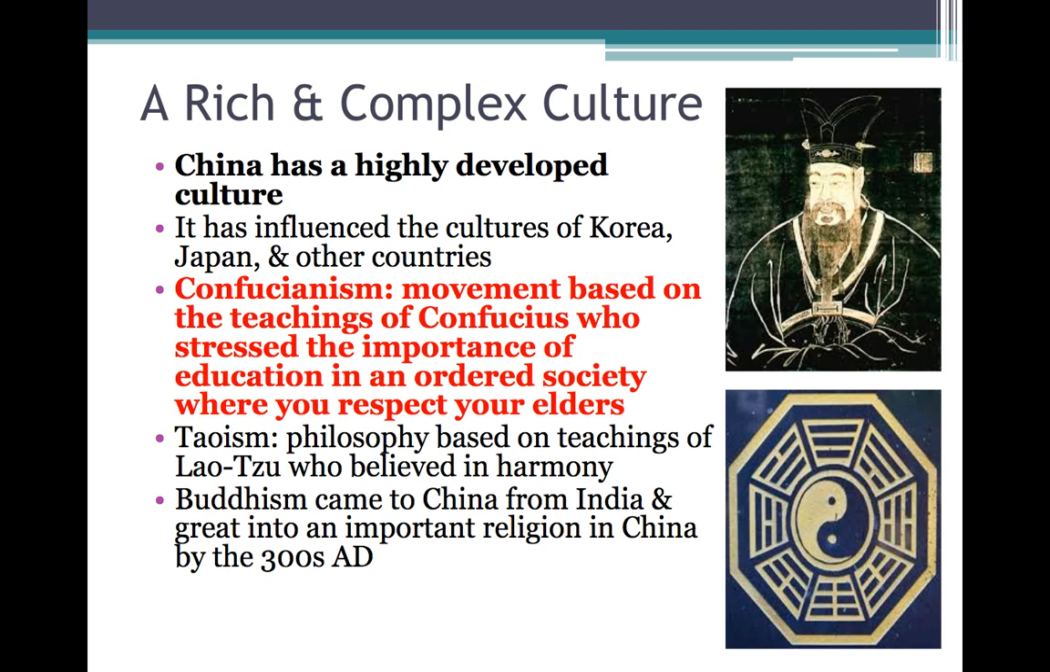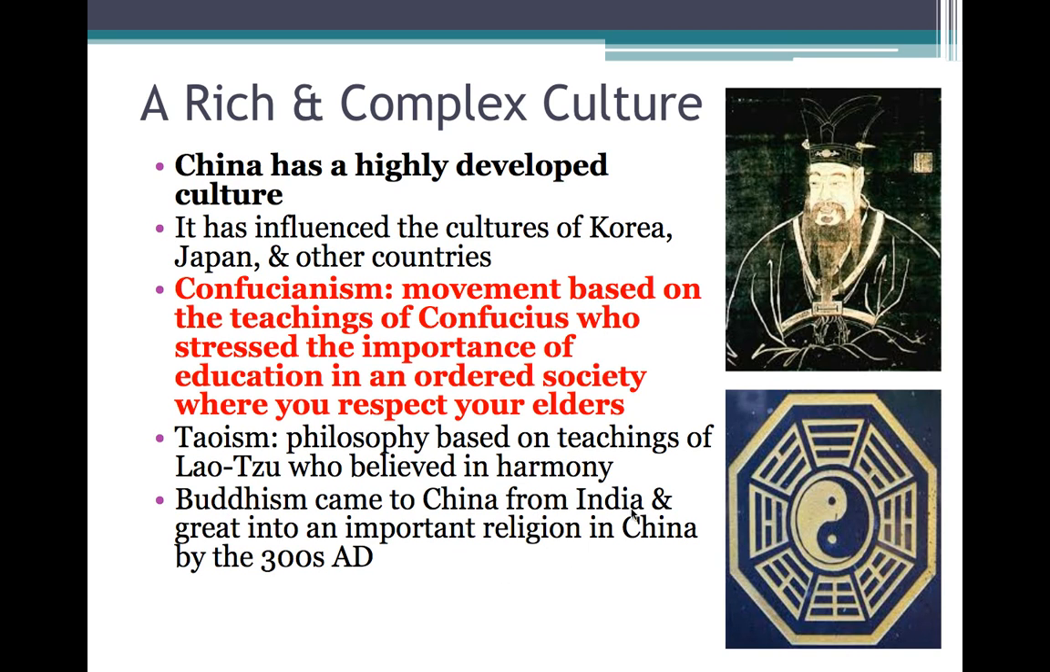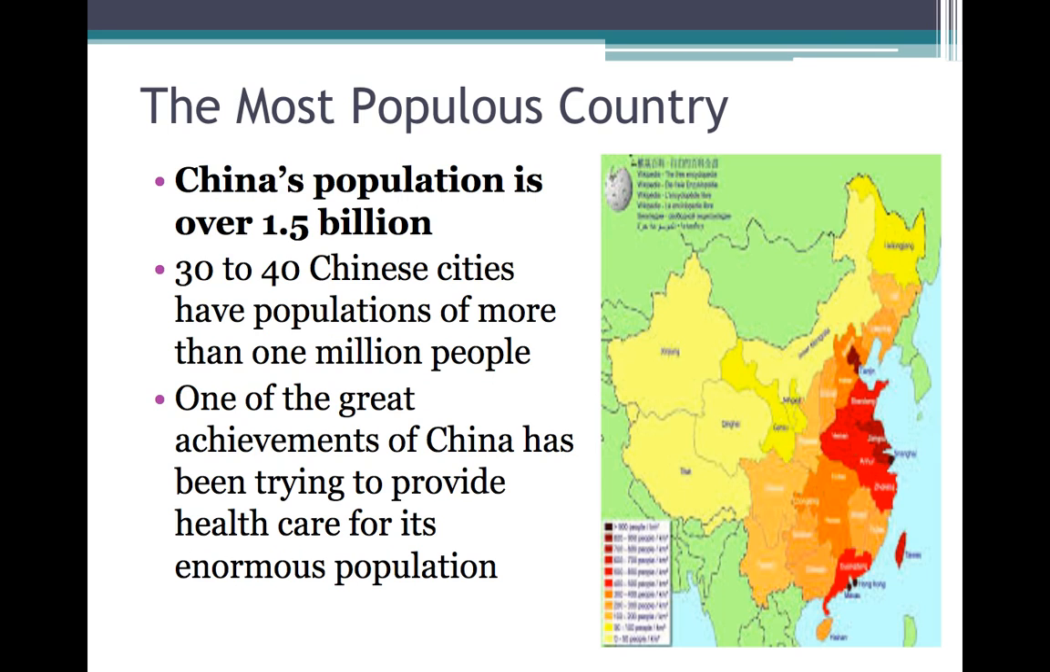You also have Taoism, which is a philosophy, a way to live by, which believed in harmony, the yin and yang. That's based off of Taoism. And then eventually Buddhism came into China from India, which we've already talked about. It was really important and still is an important religion in China.